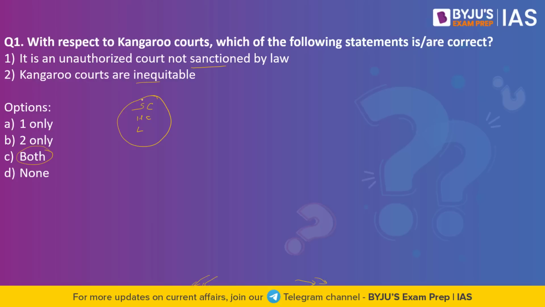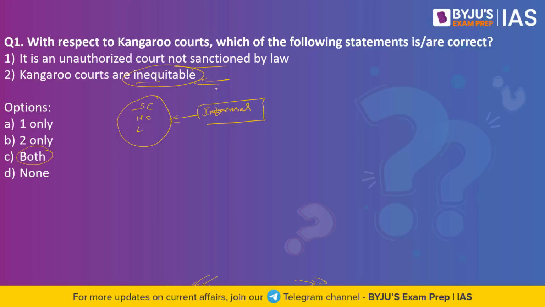The second statement reads, Kangaroo courts are inequitable. Kangaroo courts are inferior. They are informal. They are inequitable. They are informal primarily because they are not established by the law. The formal setup includes the Supreme Court, High Court and the lower courts. Since they are not formal, they are completely informal in nature, and added to it, they do not have any fixed structure and procedures that have to be followed, which is why they are called inequitable. So the judgment that is delivered may not serve the purpose, and ultimately principles of law and justice can be disregarded by these Kangaroo courts.